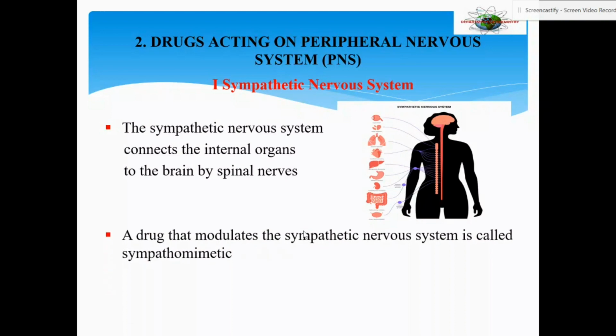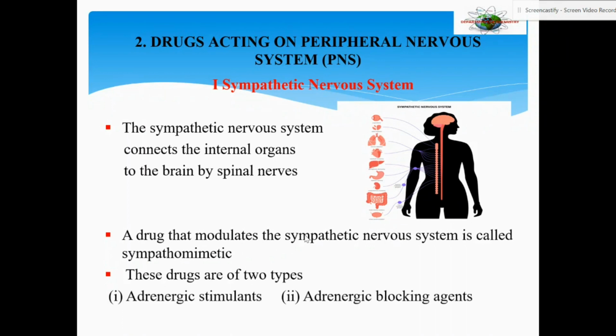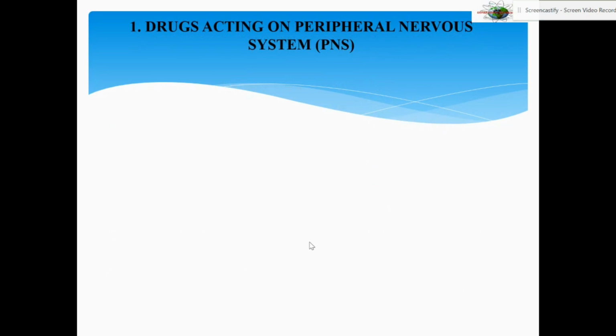Any drug which modulates the sympathetic nervous system is called sympathomimetic drug. That is, it mimics the sympathetic nervous system. These drugs are again of two types. One category of drugs are the stimulants, and the other category of drugs are the blockers. Adrenergic stimulants and adrenergic blocking agents.